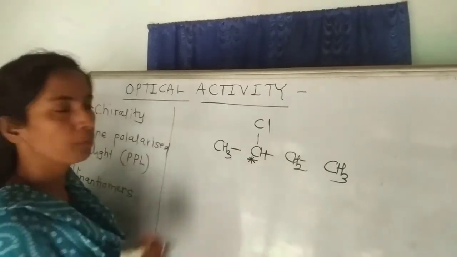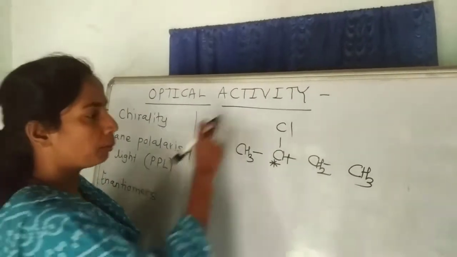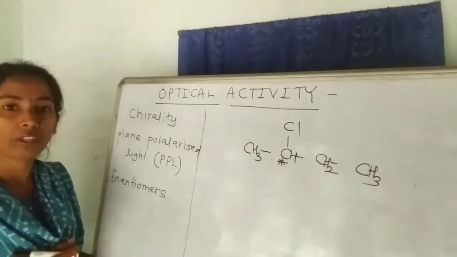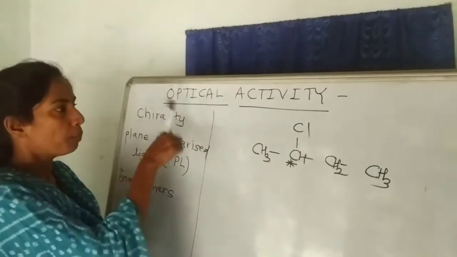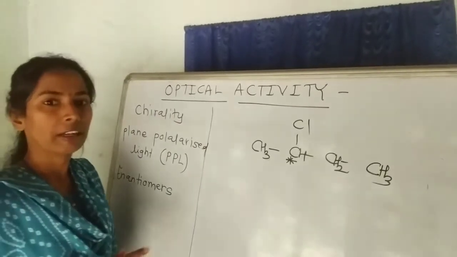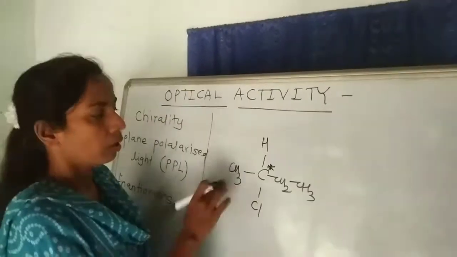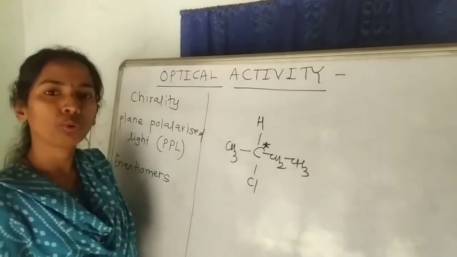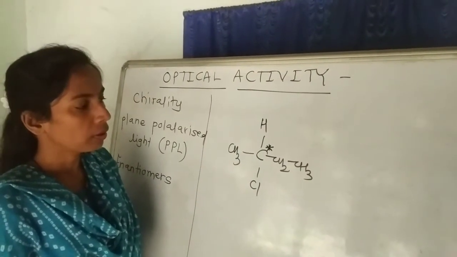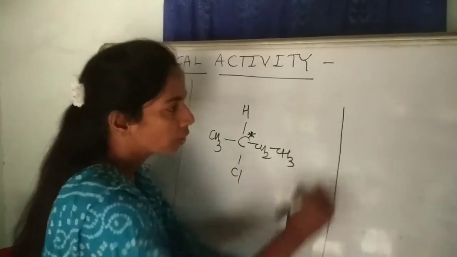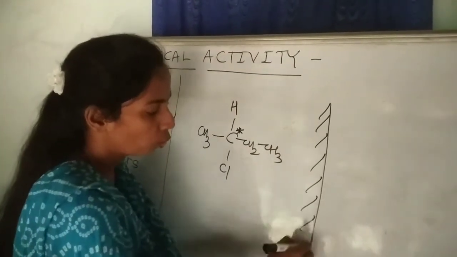So this is supposed to be the chiral carbon, and the property of the compound is called chirality. So this is the basic property of a compound to show optical activity. It must possess at least one chiral carbon. This is the structure of 2-chlorobutane, which possesses one chiral carbon, and if you draw the mirror image of this 2-chlorobutane,